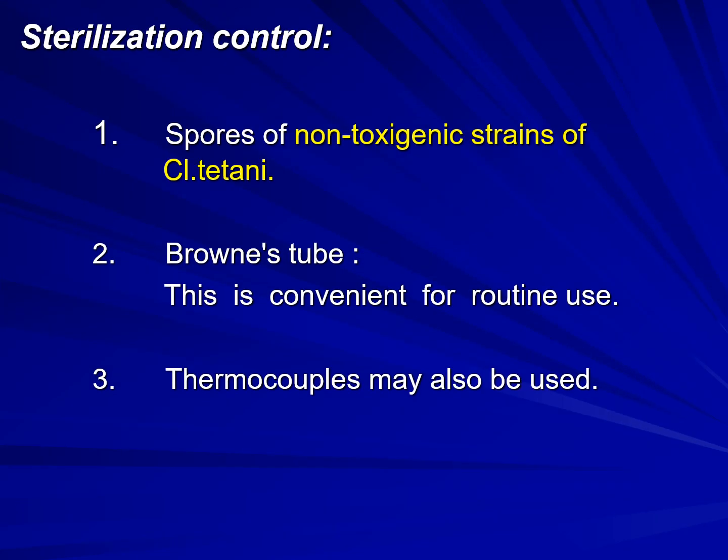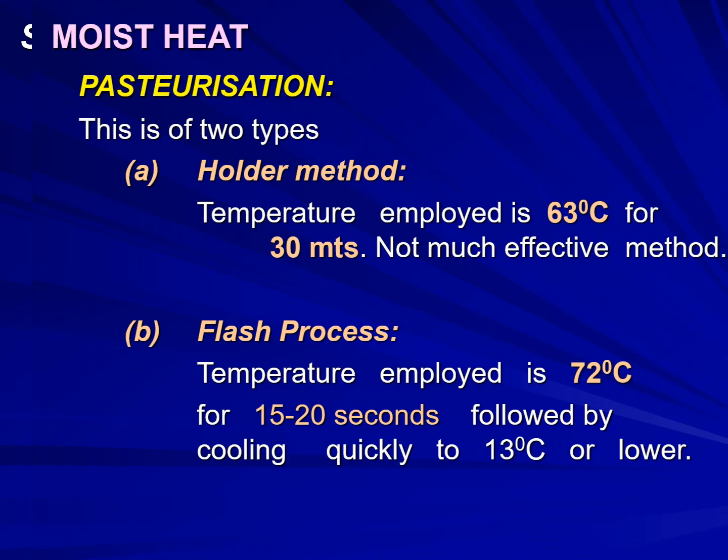So this is the sterilization control of a hot air oven. You can take spores of non-toxigenic strains of Clostridium tetani for sterilization control, and Browne's tubes. This is convenient for routine use, and thermocouples may also be used in hot air oven sterilization control.